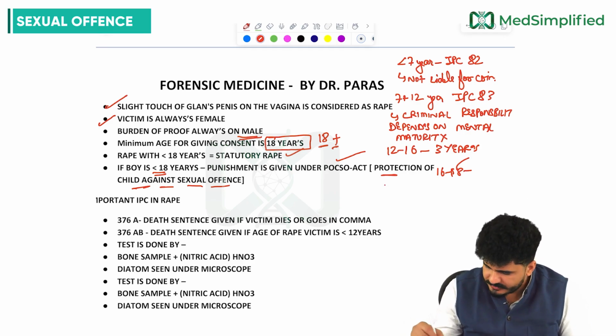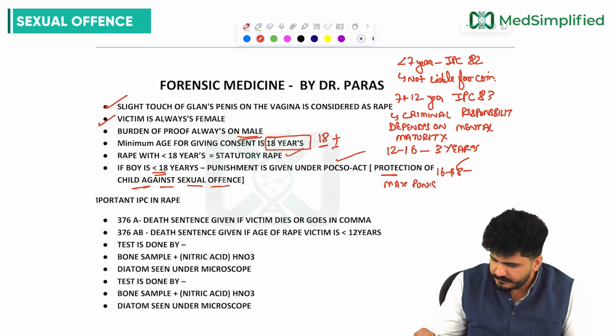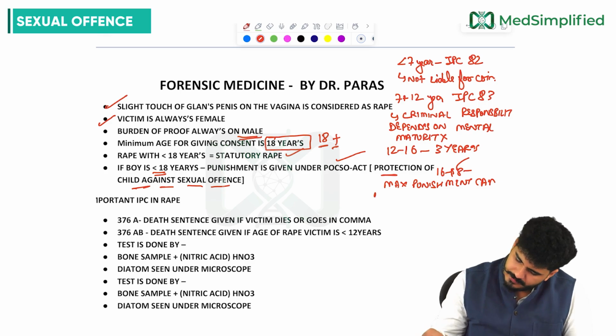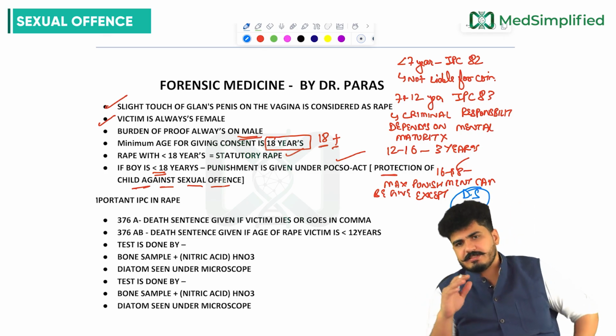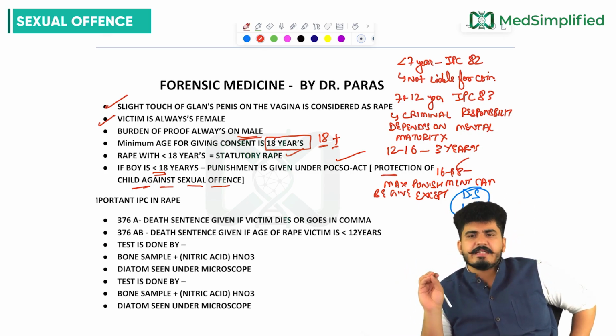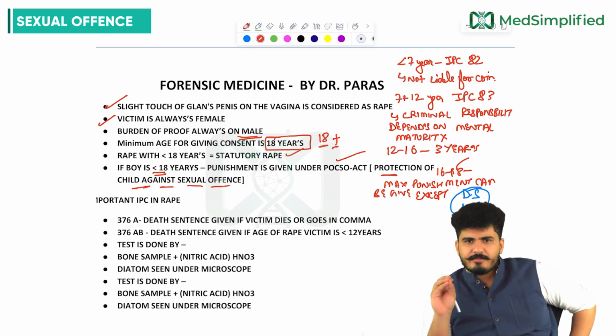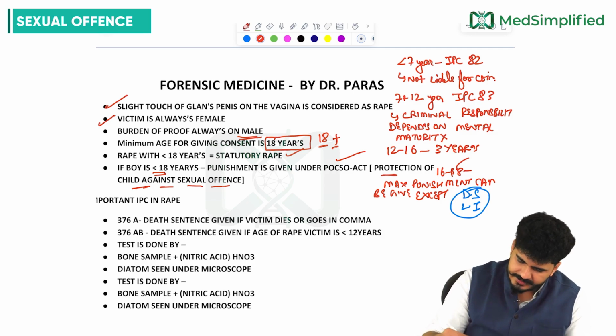At 16 to 18 years, maximum punishment can be given, except death sentence and life imprisonment. If the age is between 16 to 18 years, maximum punishment can be given, but never death sentence and life imprisonment. This is the criteria we follow right here, sir.